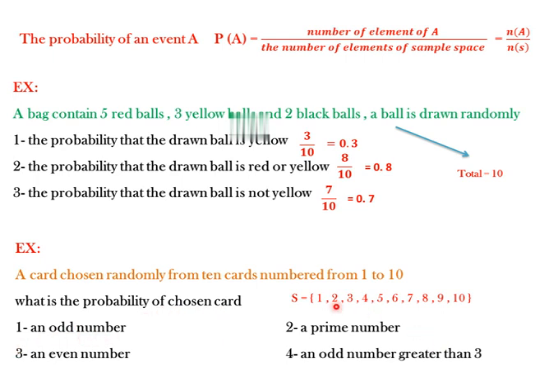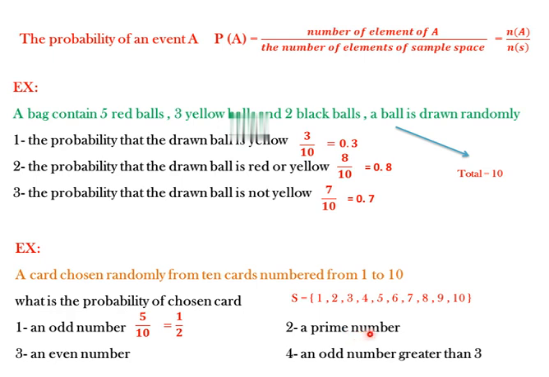We search the sample space for odd numbers: 1, 3, 5, 7 and 9. How many odd numbers are here? 1, 2, 3, 4, 5. Then number over total, 5 over 10, will be 1 over 2.